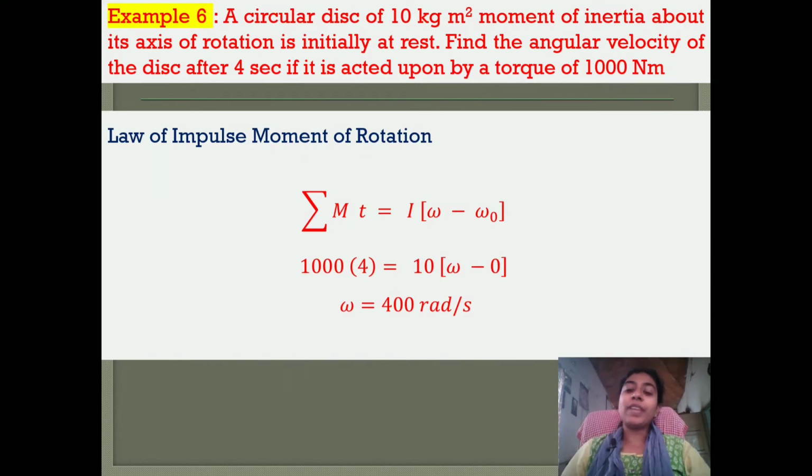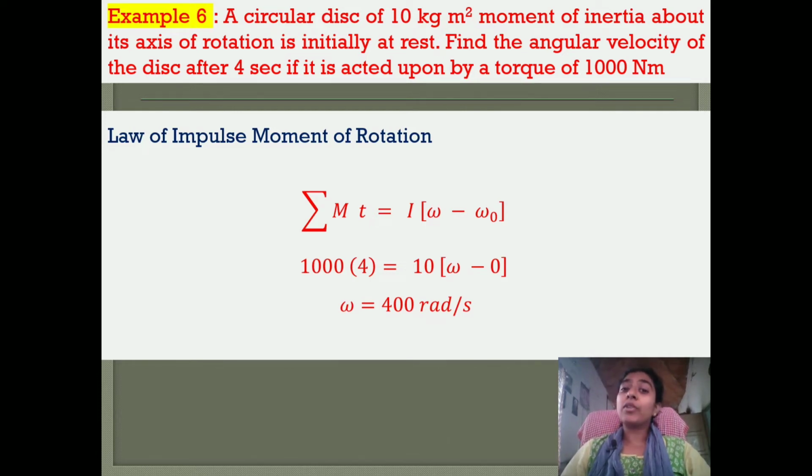So already we have seen 5 problems. This is our 6th problem on this part. The question is, a circular disk of 10 kilogram meter square moment of inertia about its axis of rotation is initially at rest. So the moment of inertia I is equal to 10 kilogram meter square.